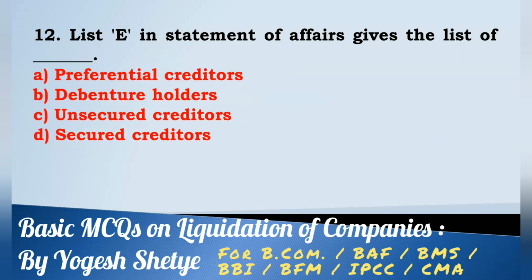Twelve. List E in Statement of Affairs gives the list of dash: preferential creditor, debenture holder, unsecured creditor, secured creditor. List E in Statement of Affairs gives the list of unsecured creditor. Answer C.